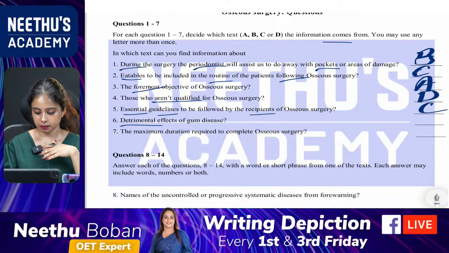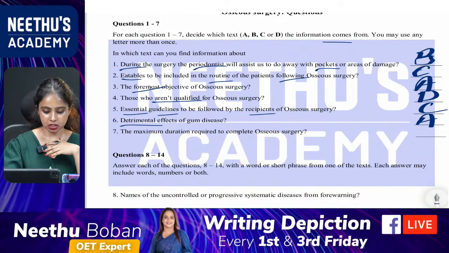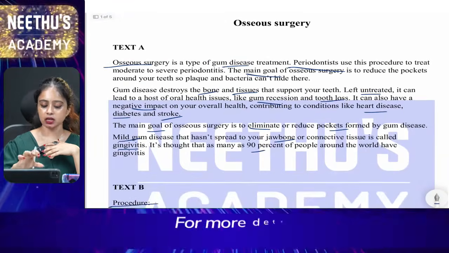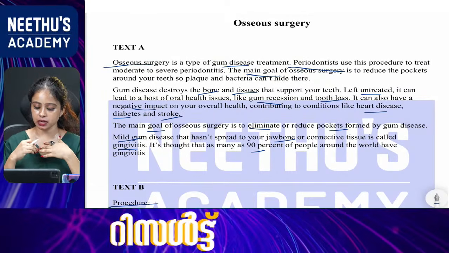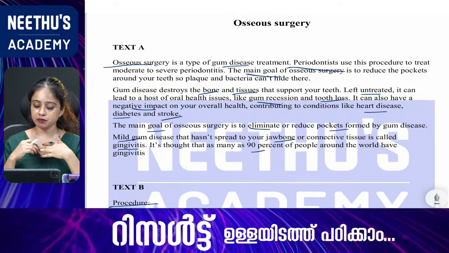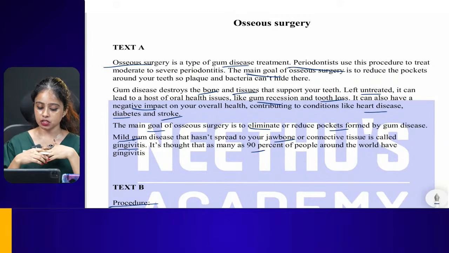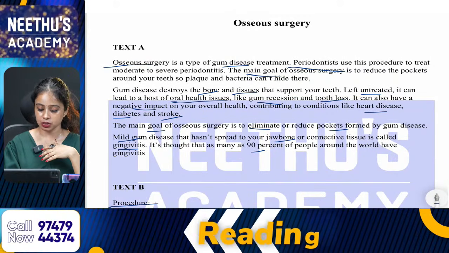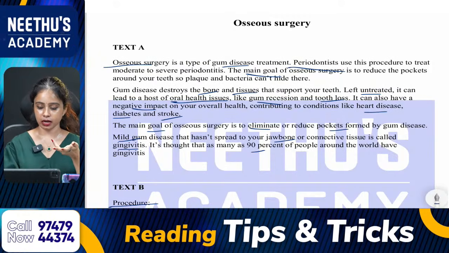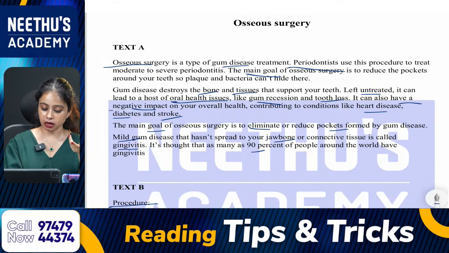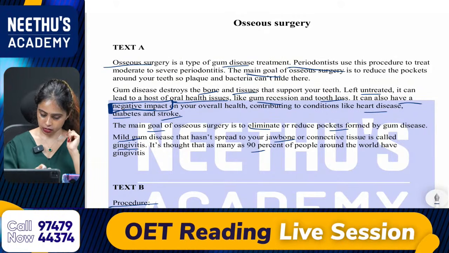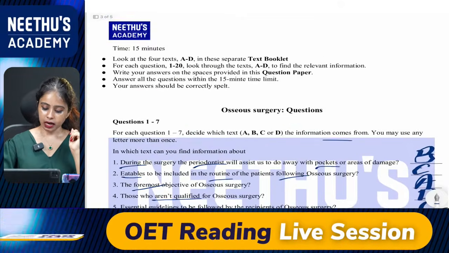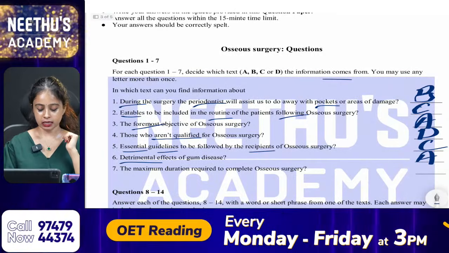That is text A. As you can see in the second paragraph, gum disease destroys the bone and tissues that support your teeth. Left untreated, it can lead to a host of oral health issues and can also have a negative impact, which we can say are detrimental effects. So, that answer is text A.